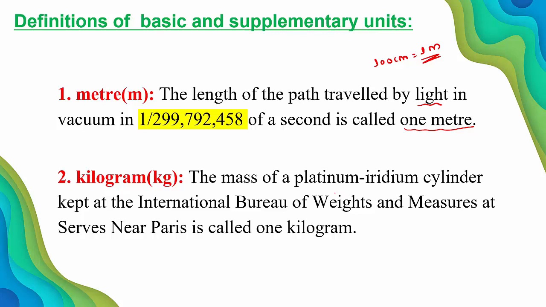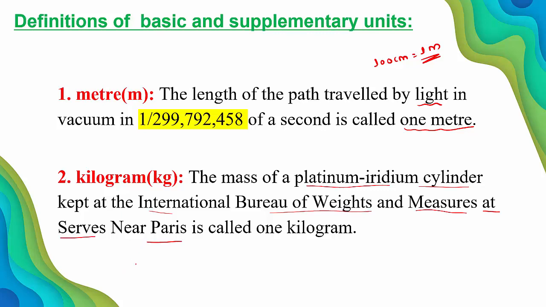The mass of a platinum iridium cylinder. Where do we keep that platinum iridium cylinder? We keep it in the International Bureau of Weights and Measures, and they measure this at Sèvres near Paris.